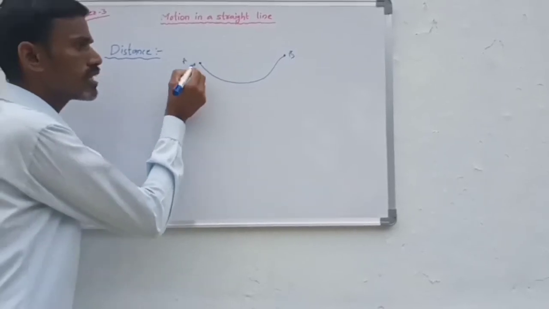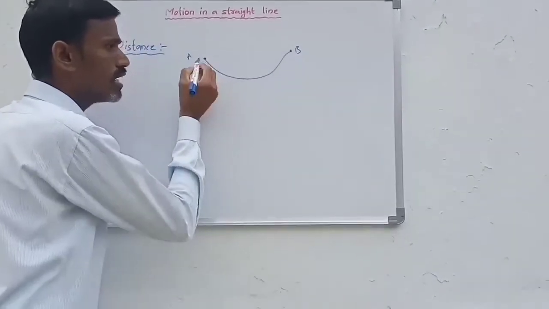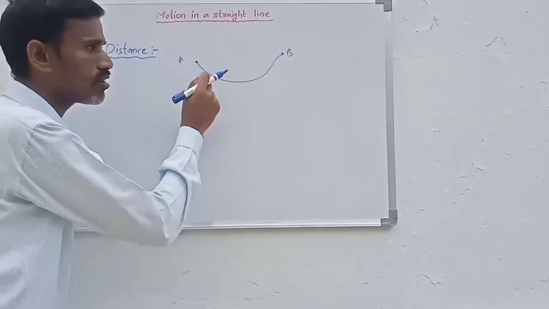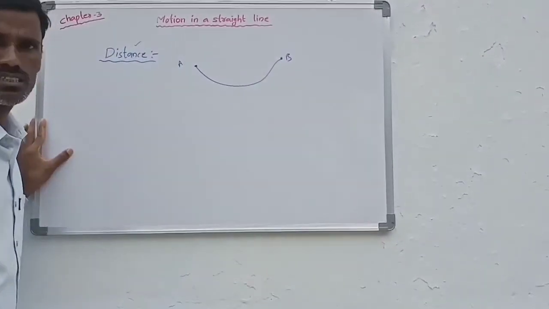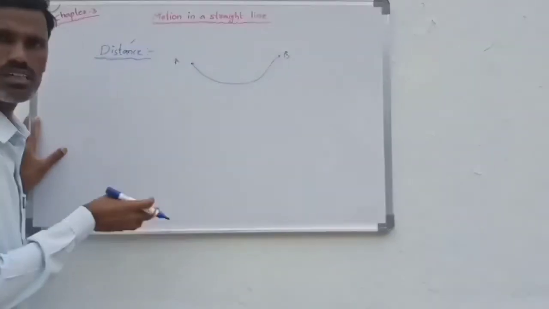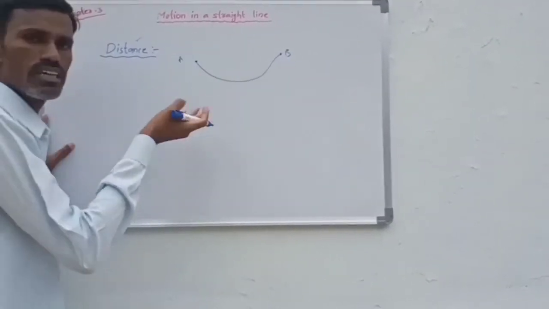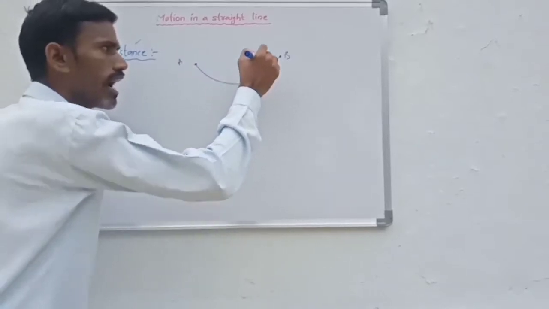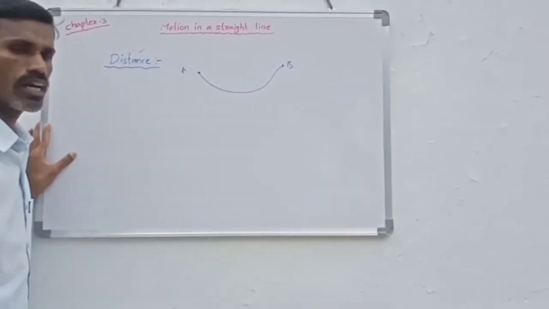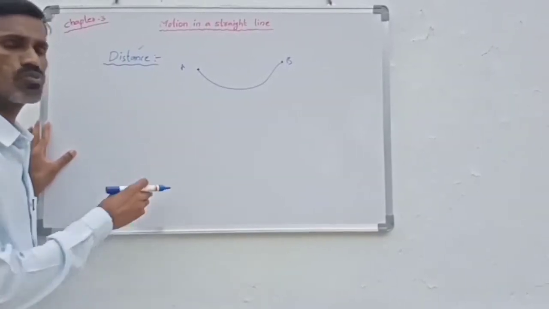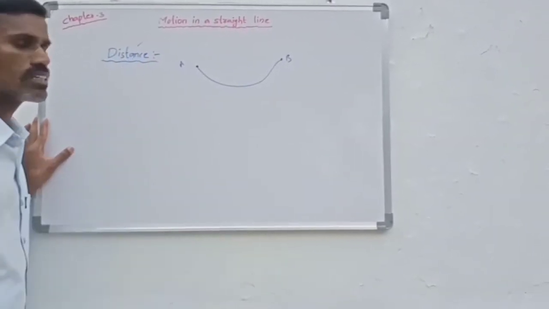The length of the path followed by the object is taken as distance. Here we do not involve direction; in any direction, we measure the actual length followed by the object, and that is taken as distance.